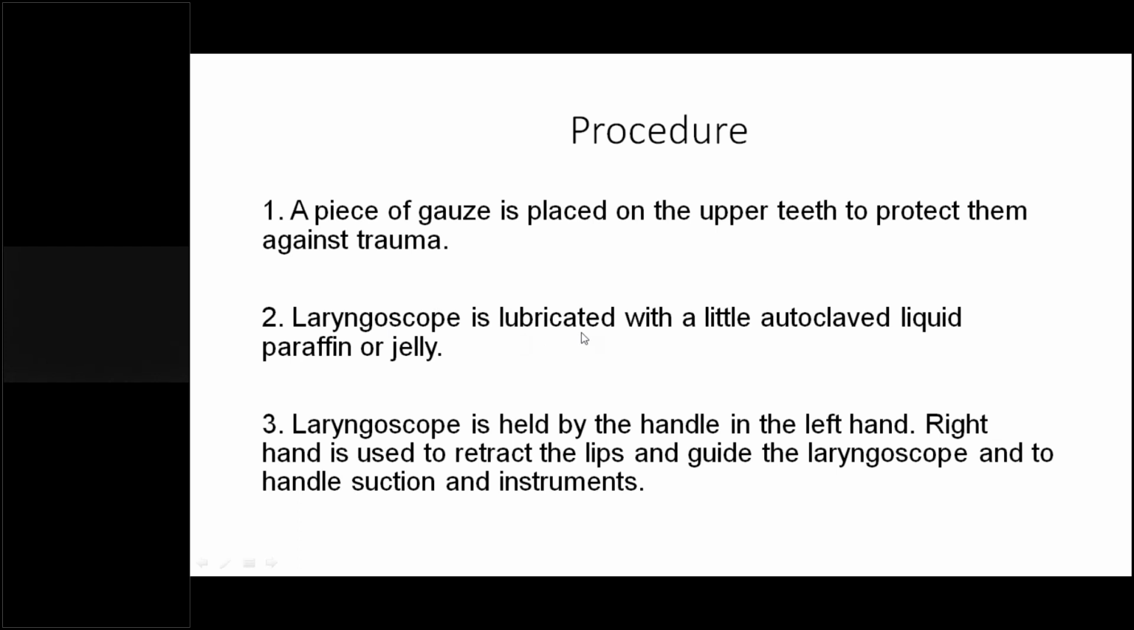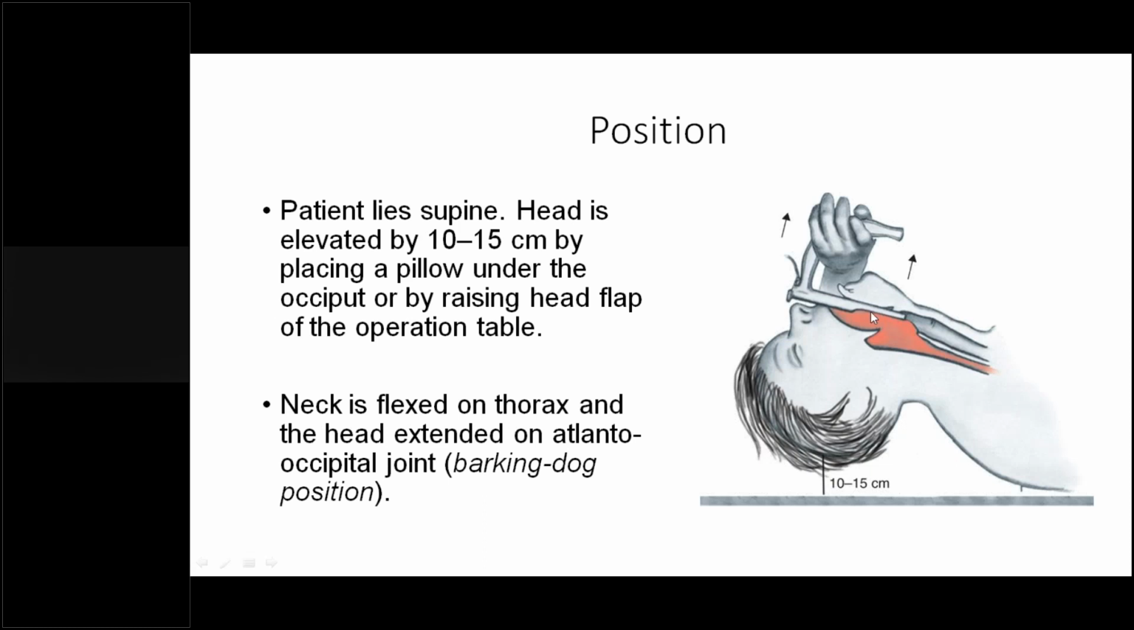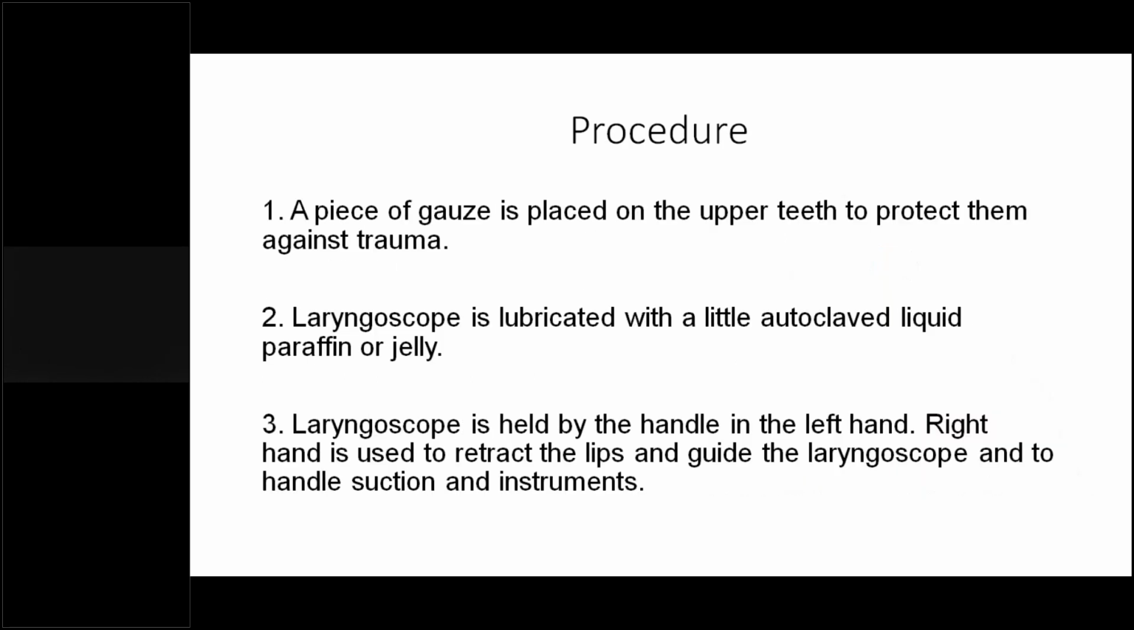The laryngoscope is lubricated with a little autoclaved liquid paraffin or jelly. That means at the distal end of the laryngoscope, you will be applying some lubricating jelly, so that it will help you to pass the laryngoscope easily. So firstly, the piece of gauze is placed over the upper teeth, and then jelly is applied.